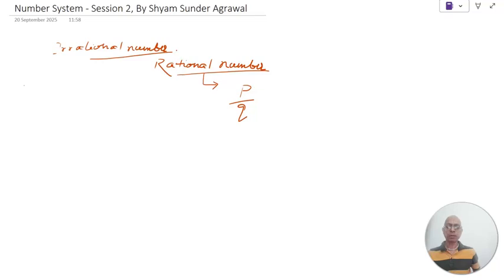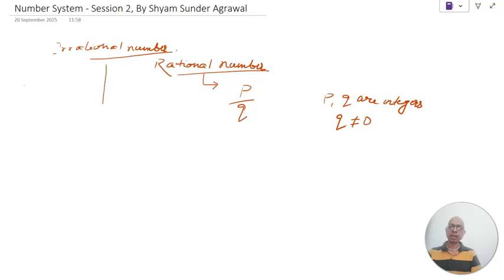Where p and q are integers and q is not equal to 0. This is what we had seen as a rational number: the number which can be represented in the form of p by q, where p and q are integers and q is not equal to 0.